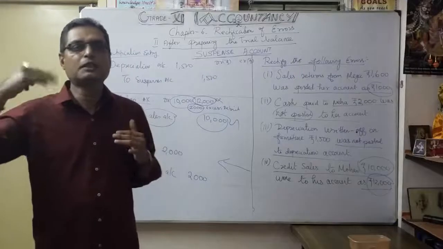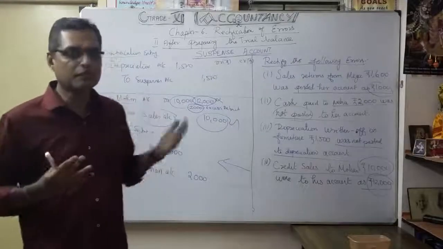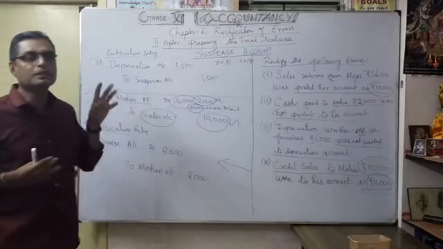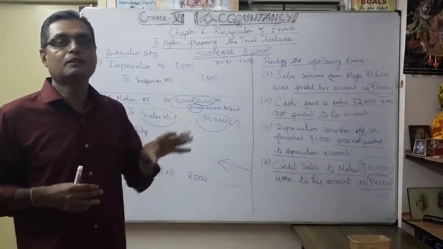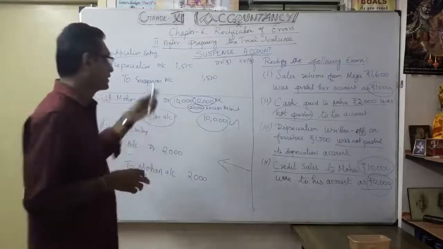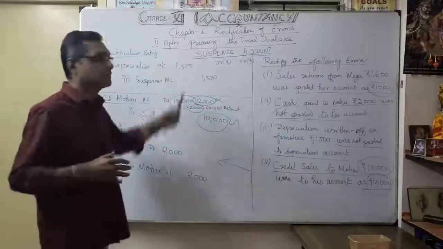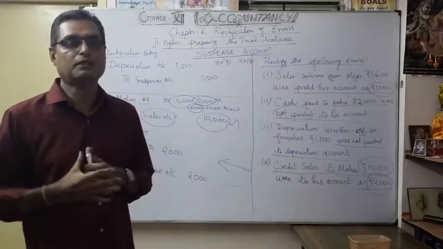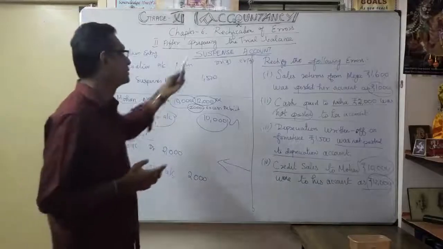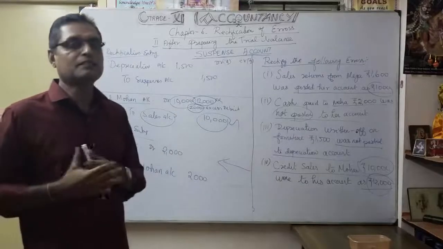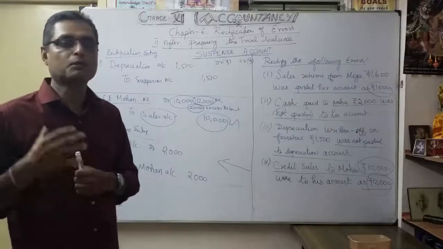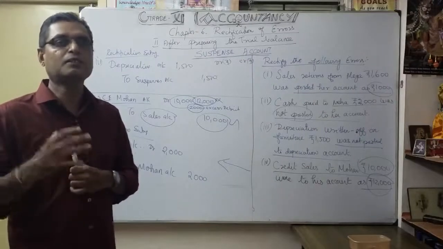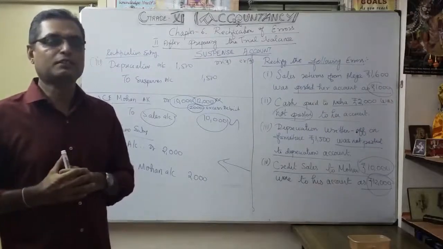Likewise, you should keep those rules in your mind regularly. So whenever you do rectification of errors, before that you should make yourself strong in the formation of journal entries. Then only the rectification of errors chapter is very interesting. That's why I request you to please make the formation of journal entries strong. Okay, I hope that you understood the suspense account. In further videos we will discuss the problems and how to work them out. In the meantime, we have to work out the NCERT book exercise once we receive the worksheet. Okay, so thank you very much.